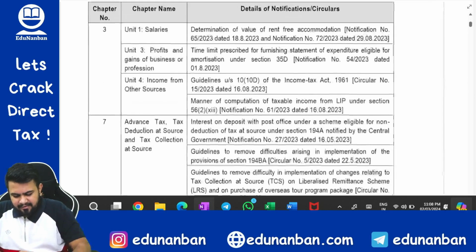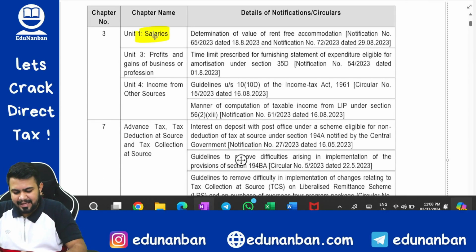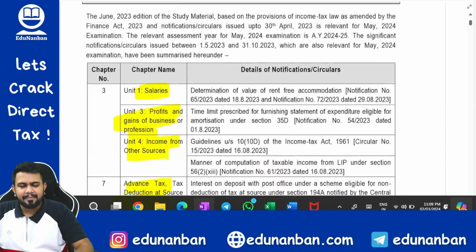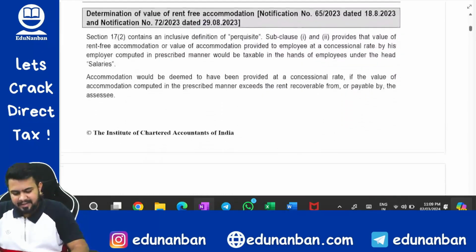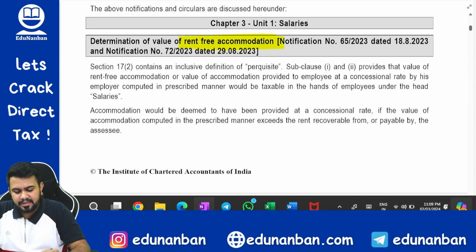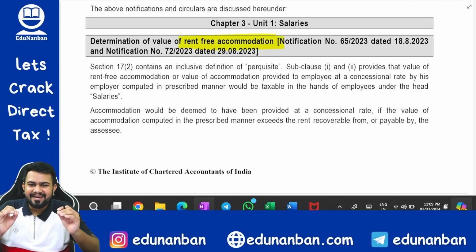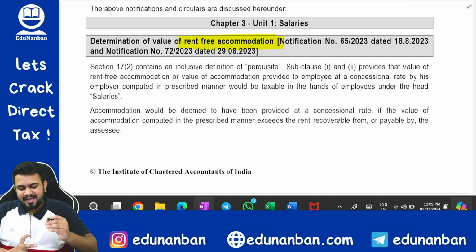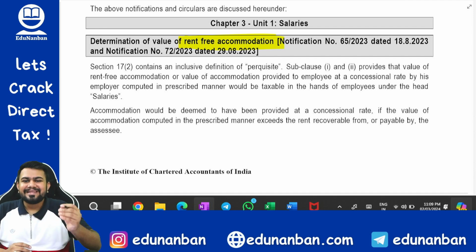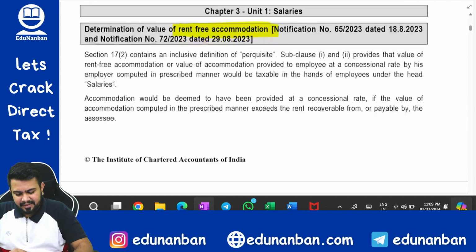In the statutory update, we will be discussing certain updates relating to salary, PGBP, income from other sources, then TDS chapter, and also return filing chapter. So all these chapters are there. Let us start with the salary chapter. The salary chapter change is relating to rent free accommodation. Very, very important, because rent free accommodation already is one of the favorite questions of the examiners when it comes to the salary chapter, and now since there is an amendment, it will become even more favorite to come in the examinations.